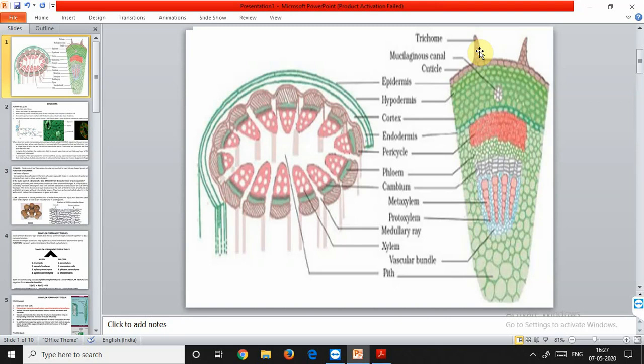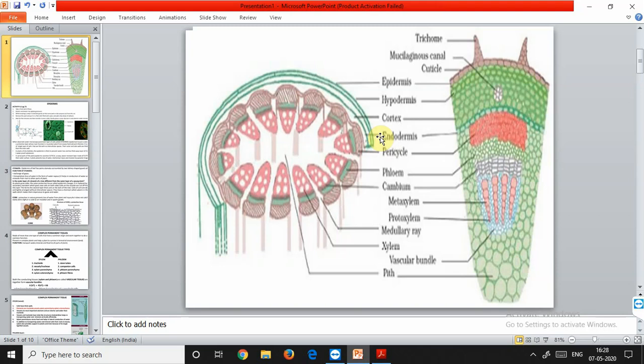Then in roots, the younger parts are covered with an uncutinized layer of epidermis called epiblemma. This is the diagram of the shoot, that is the stem, but in roots also the epiblemma is present. The function of epiblemma is also protection, but it is not cutinized, that is, no cuticle is present in the case of roots. Therefore the epidermis in roots is called epiblemma.